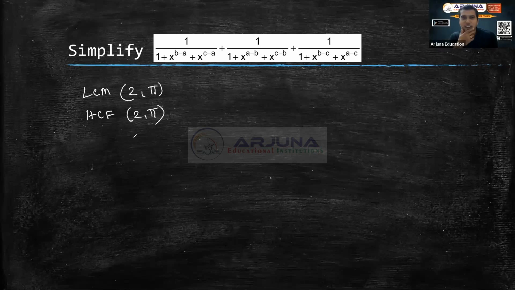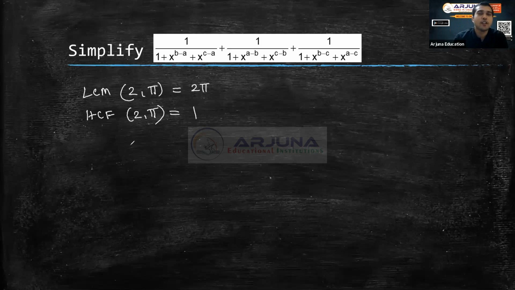Why is the LCM 10? Okay, so 2 pi is the LCM. I am getting the answer equal to 2 times pi, and I am getting HCF equal to 1. Is it the correct answer? If you are not getting it, you can try, or at least you can guess, and we can discuss it. So HCF is 1 and LCM is 2 pi, right? Most of the answers I got were like this.